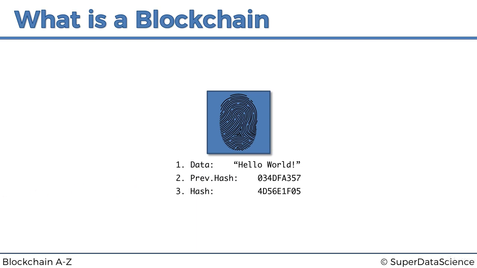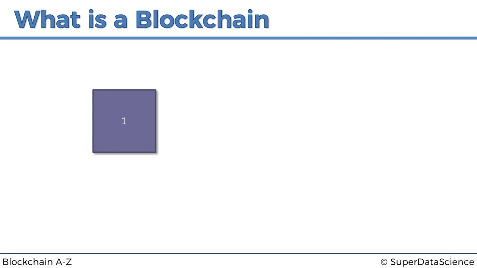So let's have a look at that in action. Here we've got block number one. It's also called the Genesis block in a blockchain, the first block. It's called the Genesis block because after the blockchain is initialized, that block will always stay block number one, forever and ever, for eternity. It will never change. No other block will become number one, so this block is always going to be the first one. That's where it all originated.